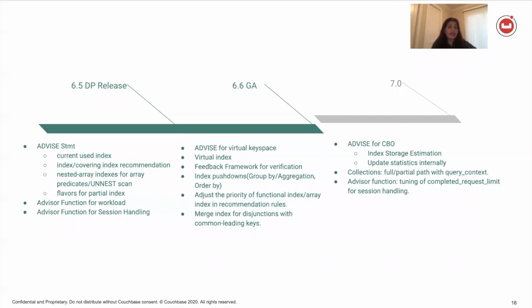I'll be going to the demos next, but this is our schedule. In 6.5 DP, we released the advice statement, and also the advisor for workload and the advisor for session handling, but all of it was developer preview. It was not thoroughly tested. In 6.6, we created the virtual key space, virtual indexes. We did some validation. We changed some priorities for the rules for the optimizer, and so the index advisor. And then in 7.0, we are introducing cost-based optimizer. So our recommendations for the advice will now not be rule-based, but will be cost-based if the statistics are available.